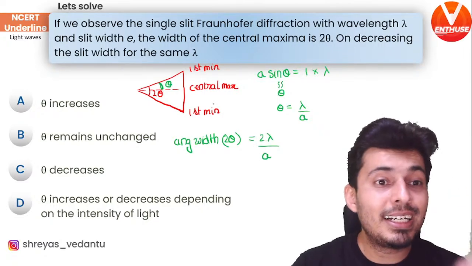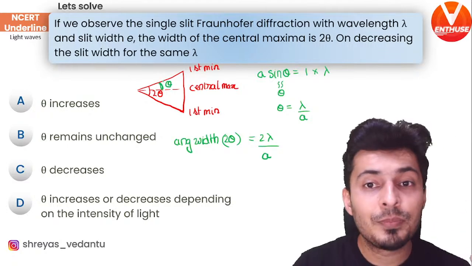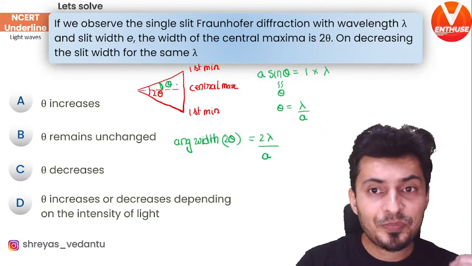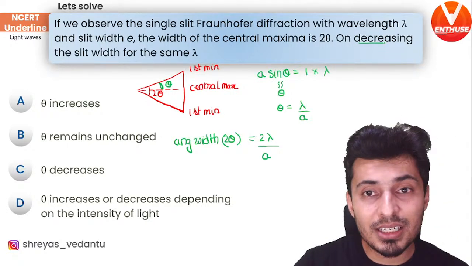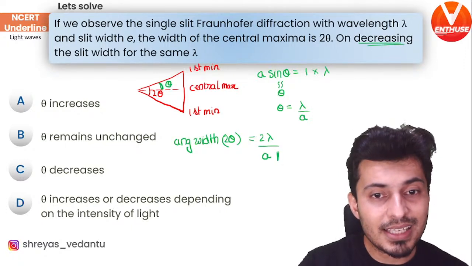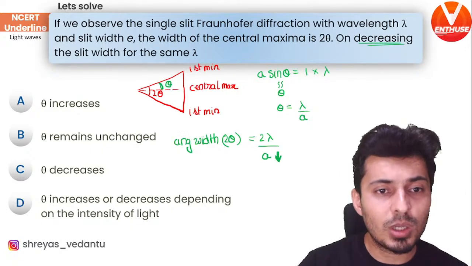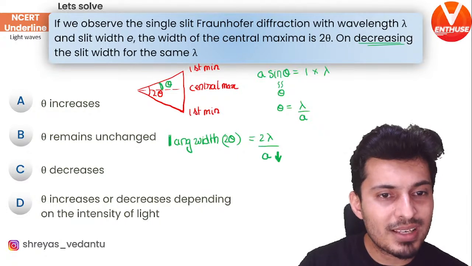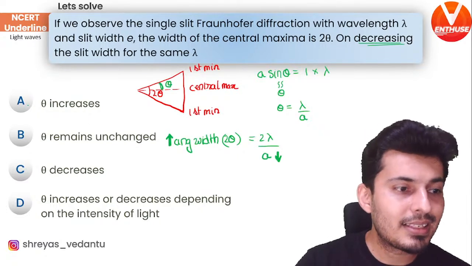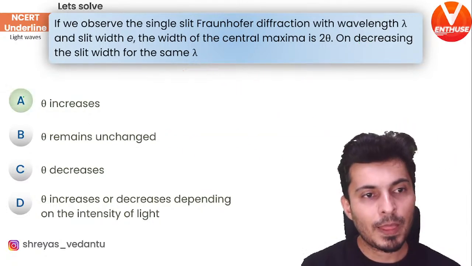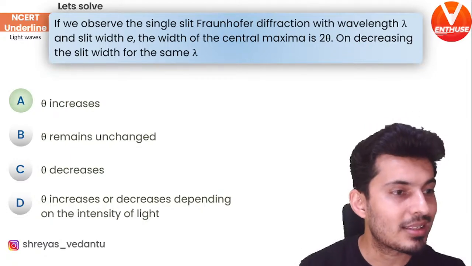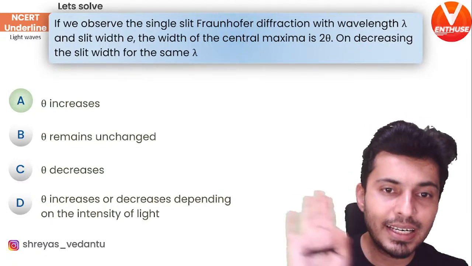Now in the question, it is mentioned that the width of the slit is decreased. That means a is reduced. What will happen to the angular width? Obviously, it is going to increase. Hence, the answer is option A. Done, done, done. You can see that option A is correct. Understood? Very easy.